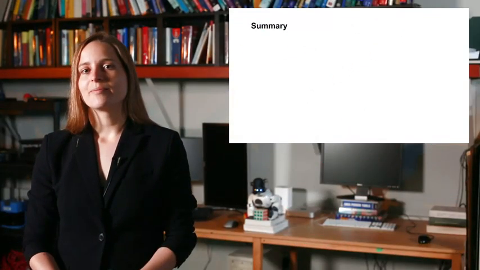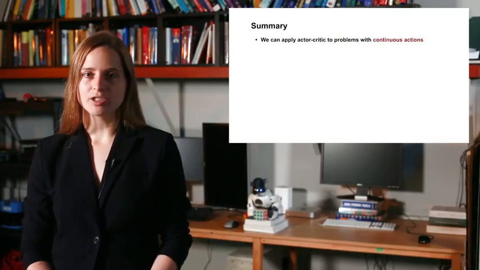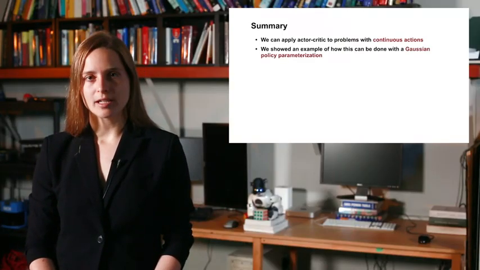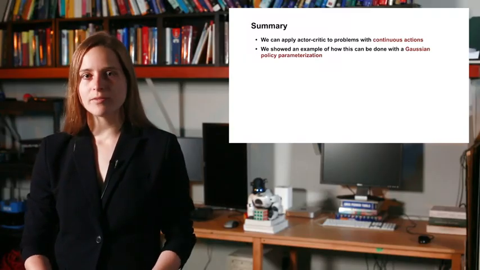And that's it for today. You should now understand how we can apply actor-critic to problems with continuous actions, and we showed an example of how this can be done with the Gaussian policy parameterization in a simple environment.